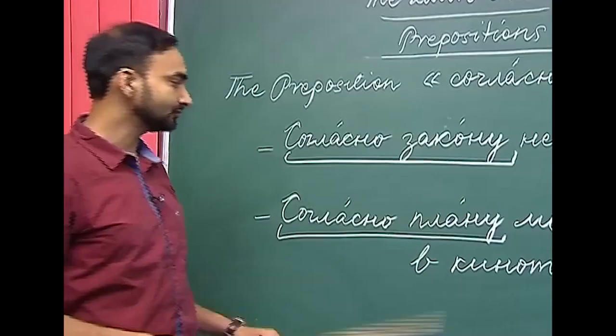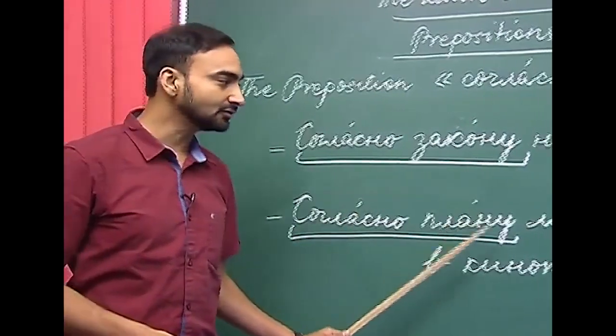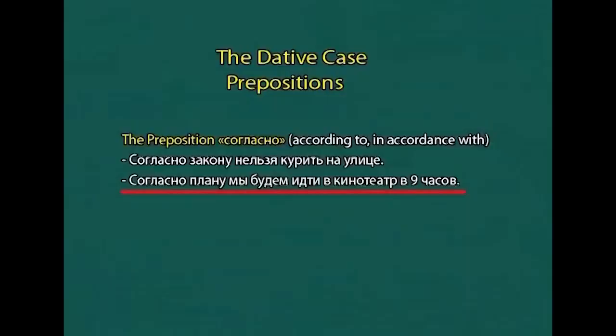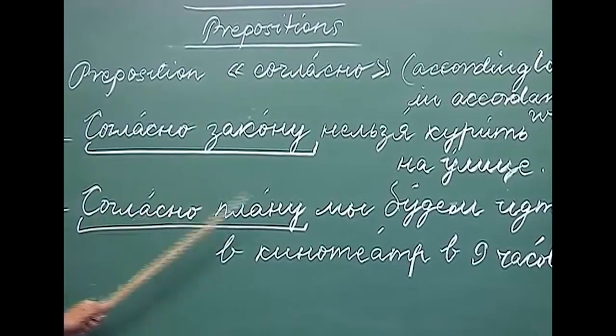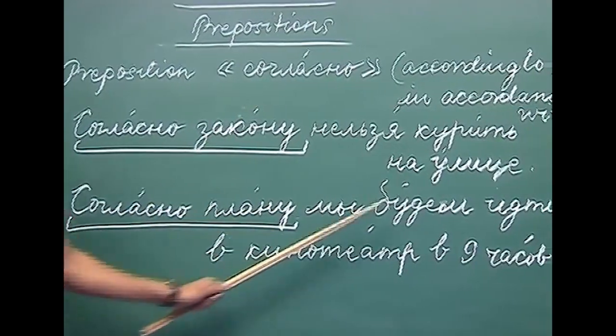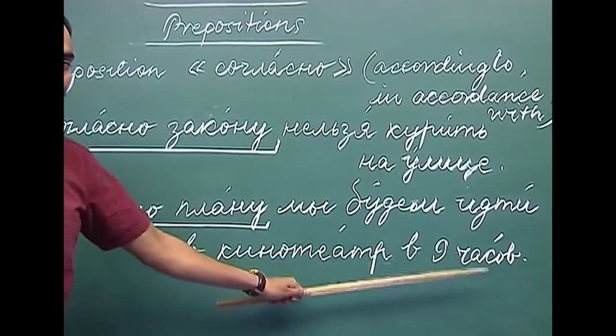Saglasna zakonu. The next sentence we have is Saglasna planu мы будем идти в кинотеатр в 9 часов. Saglasna planu, as per the plan or in accordance with the plan, we will go to the movie theater at 9 o'clock.